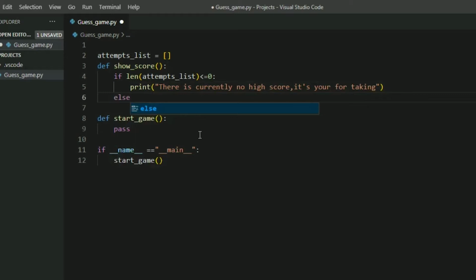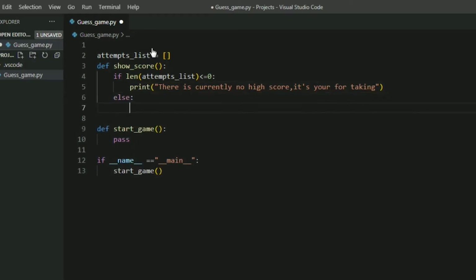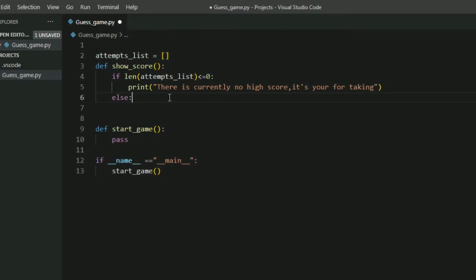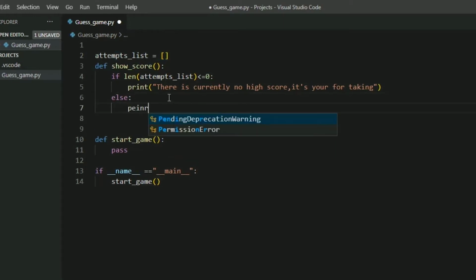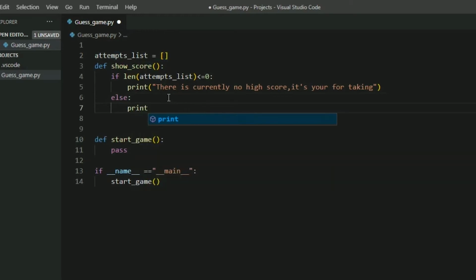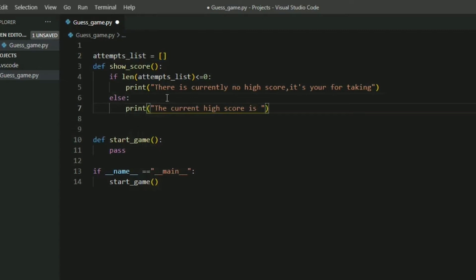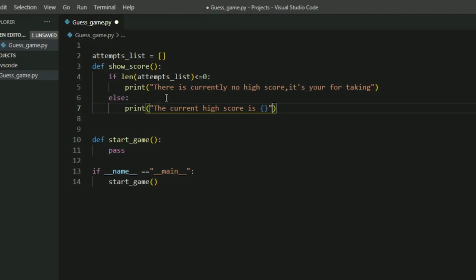Now if it's not empty, there has been an element in the list. It means there has been a player who successfully won the game, and the number of attempts it took will be the high score. So let's print, the current high score is, curly brackets, attempts.